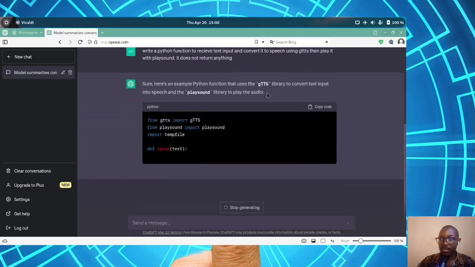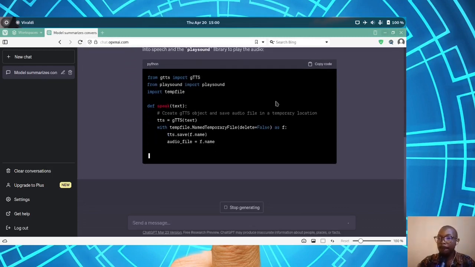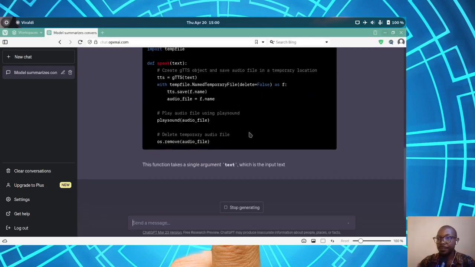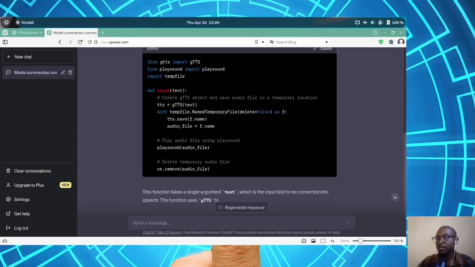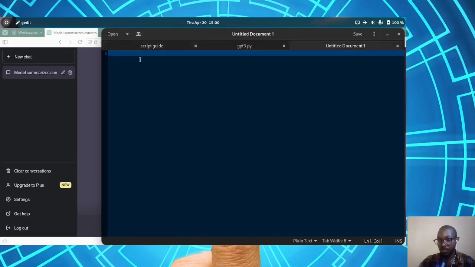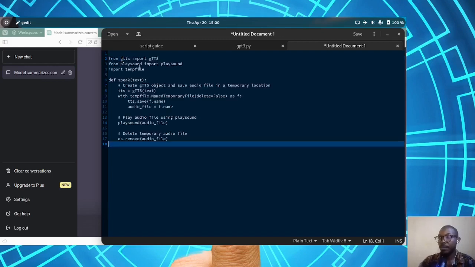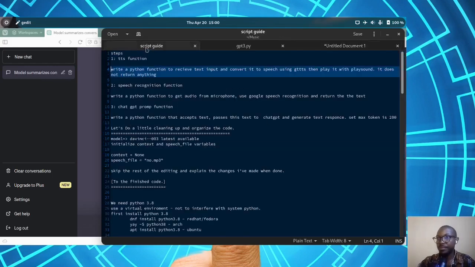It's using gTTS and playsound. These are all Python libraries. I'll stop and then copy it for now. I'll go to the text editor and I'll paste it over here. Then let's get the second one.